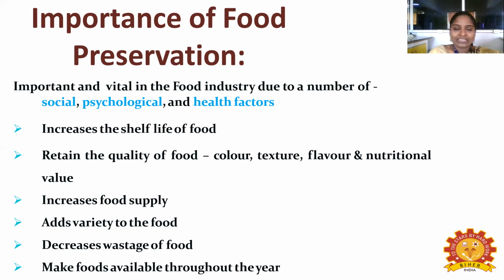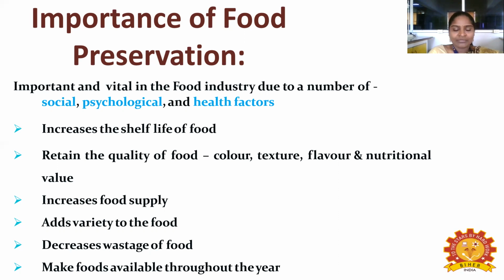It also decreases wastage of food and makes food available throughout the year. Decreasing wastage means that otherwise, once we have consumed what we need, we have to throw the rest out in the dustbin. This can be avoided. If we have a larger amount of a particular food, we can preserve it for some time, for one week, one month or one year, by using preservation methods. This makes food available throughout the year.